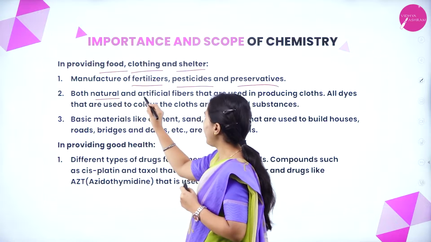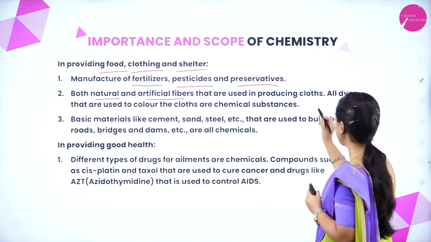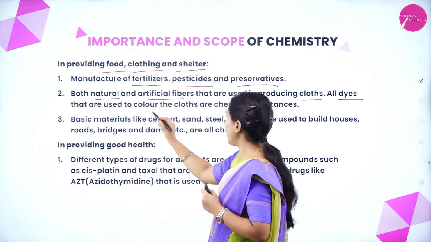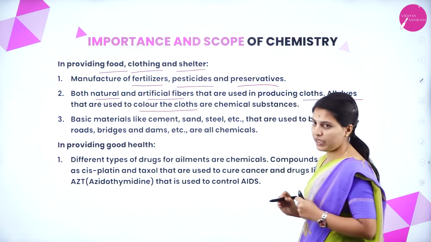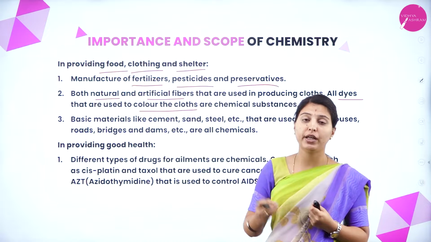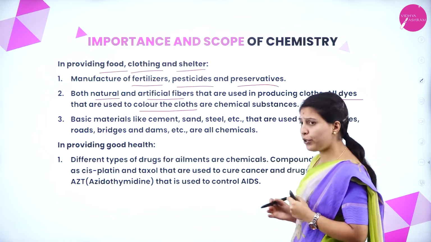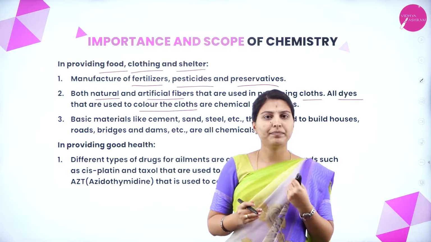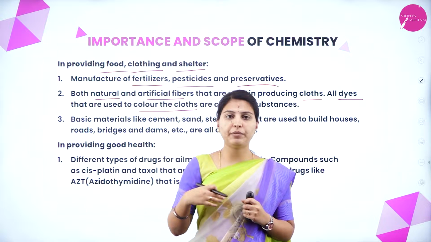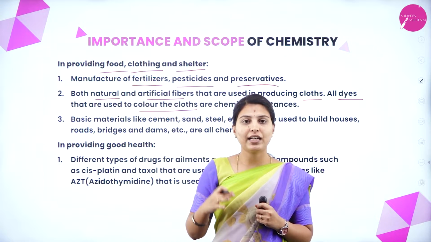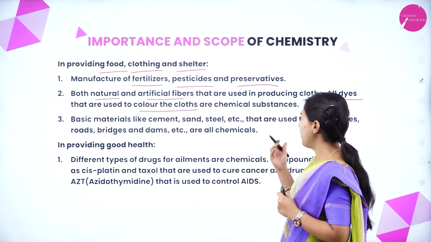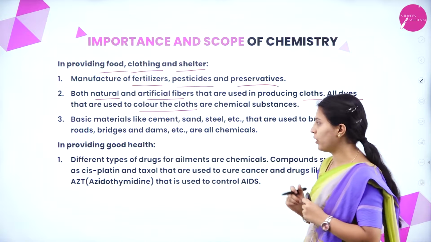Both natural and artificial fibers that are used in producing cloths, and all the dyes which are used to color the cloths, are chemical substances. Whatever fibers, natural or artificial, are used to produce cloth come from chemistry, and whatever coloring substance is present on the cloth is a colored substance. How is the color produced? By chemical substances only.